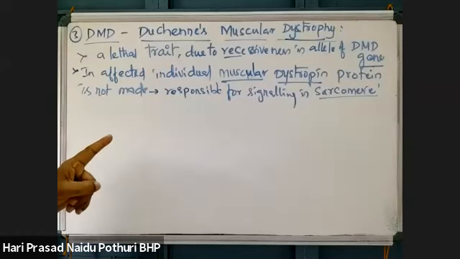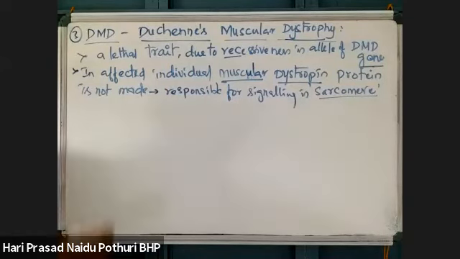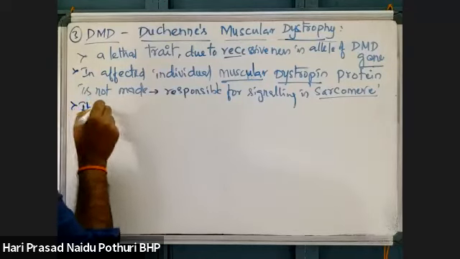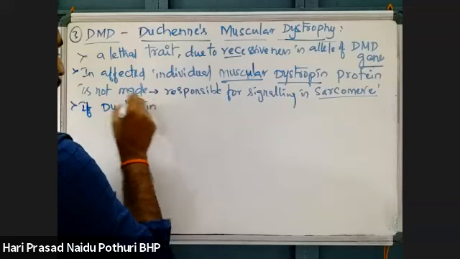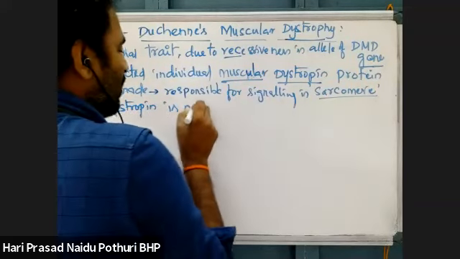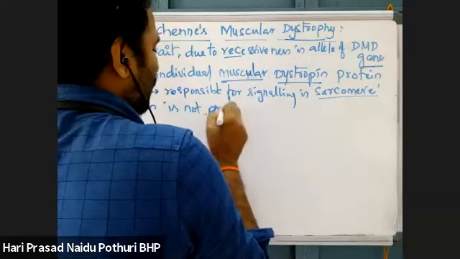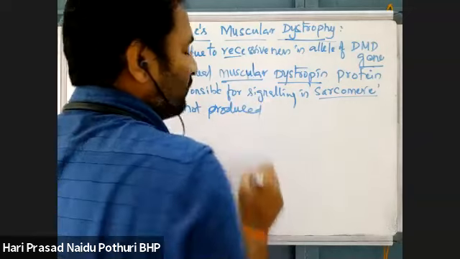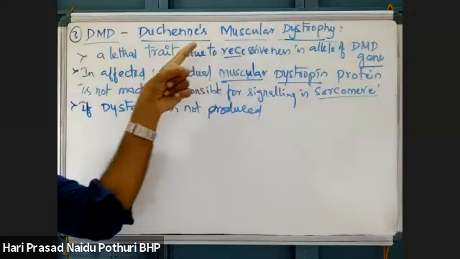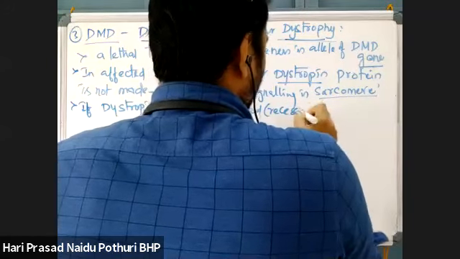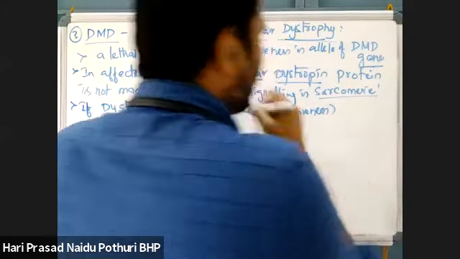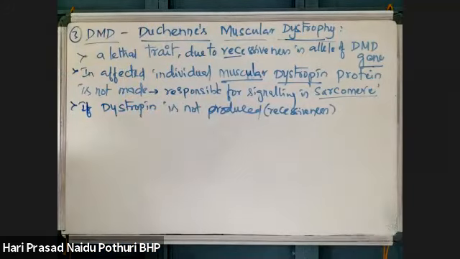So what happens if dystrophin is not there? If dystrophin is not produced, when will it not be produced? Due to recessiveness. In recessiveness, the DMD protein will not be synthesized.